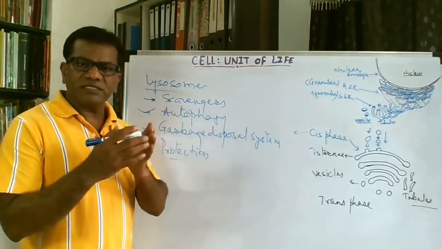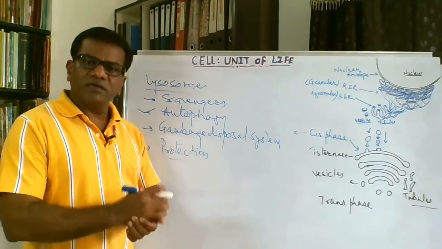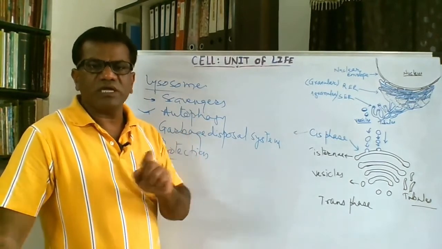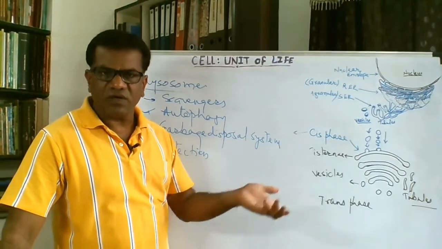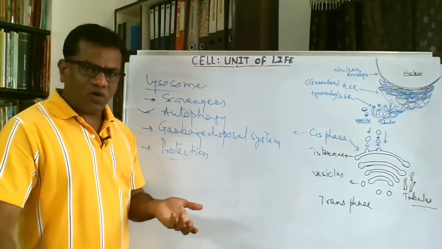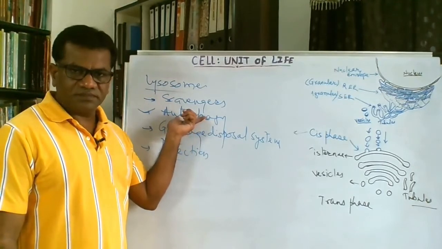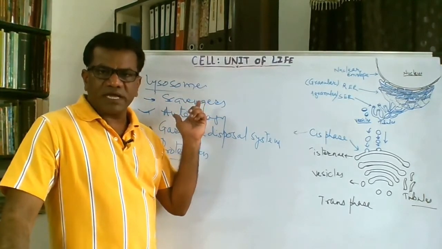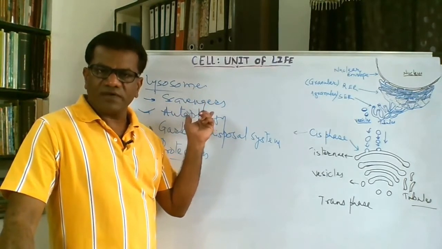Whenever we need some material at some different place, some unwanted material is broken down into its smaller units, and then these smaller units are used as building block molecules for construction of some other material. So that is autophagy. Now you might know that one Japanese scientist got the Nobel Prize for the autophagy concept.